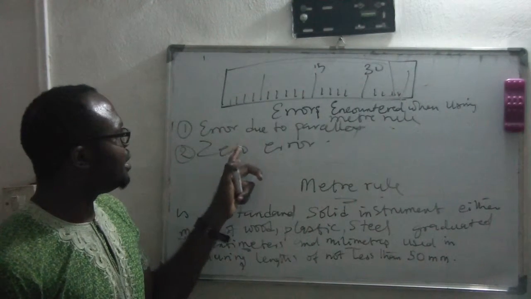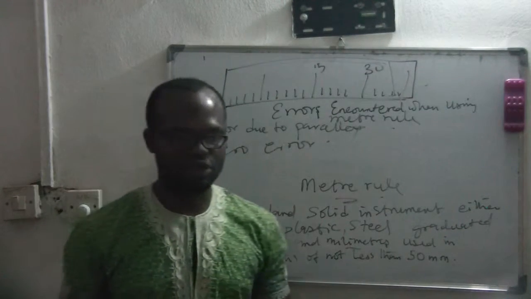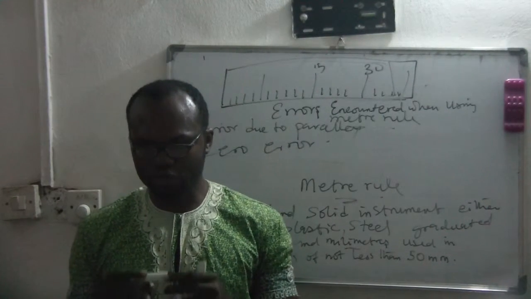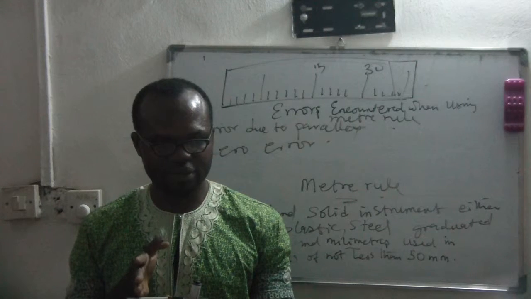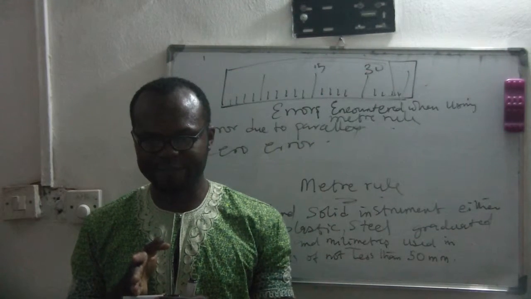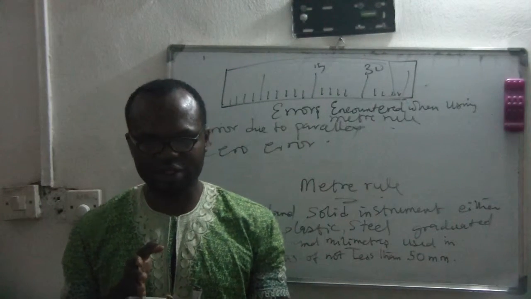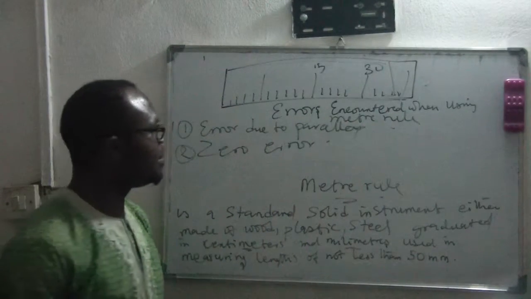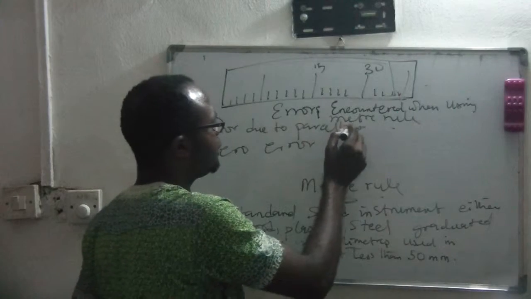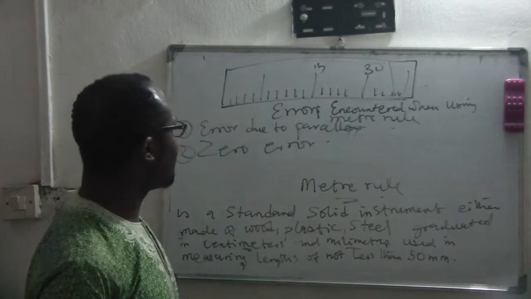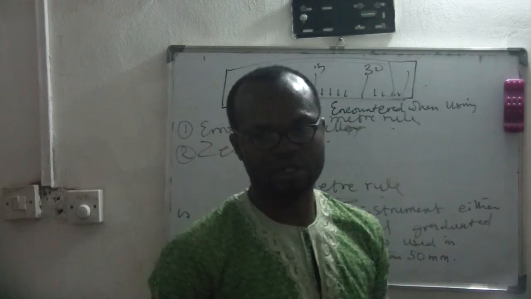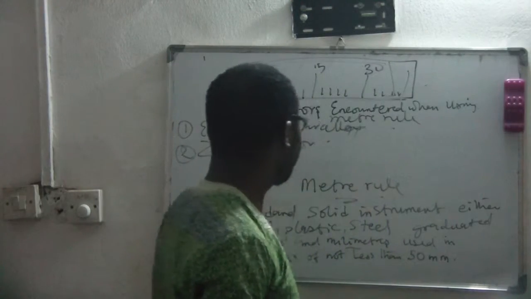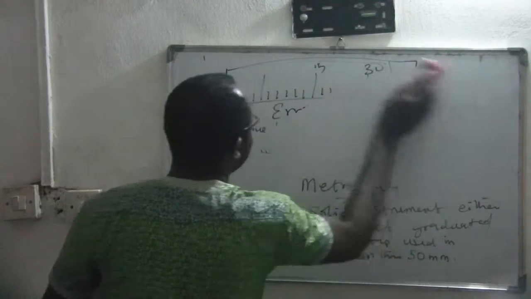Then error due to parallax, like I told you, you have to look directly on the point you're taking the reading. Look directly. Don't look at an angle. If you look from an angle, you may not get what you want. So error due to parallax and zero error.